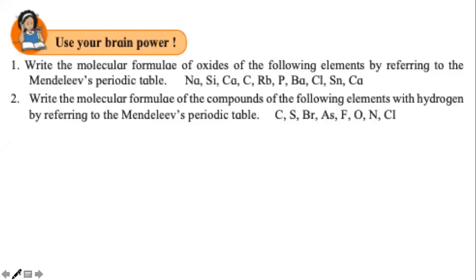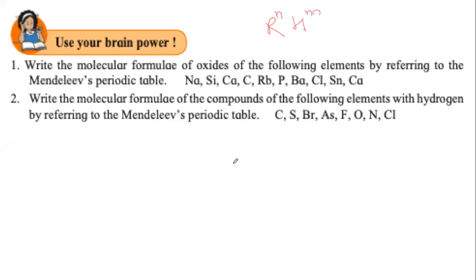The next question is very, very similar to the first one. The only difference is now it is asking us the formula of the compounds. What compounds? Hydrogen compounds of these elements. So if you look at the periodic table that Mendeleev designed, at the top of each of the groups, he has written something like R, N, H, N, or M.